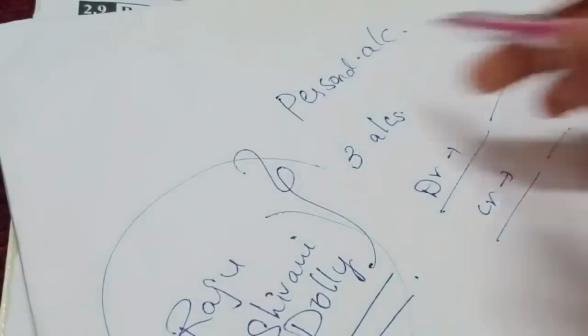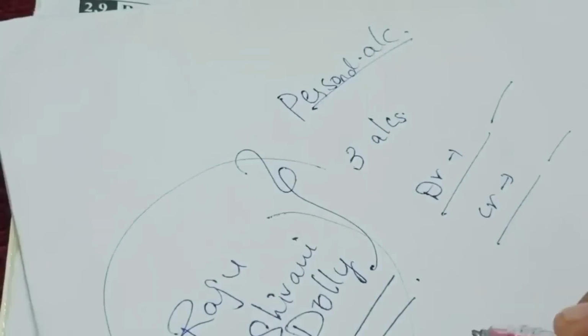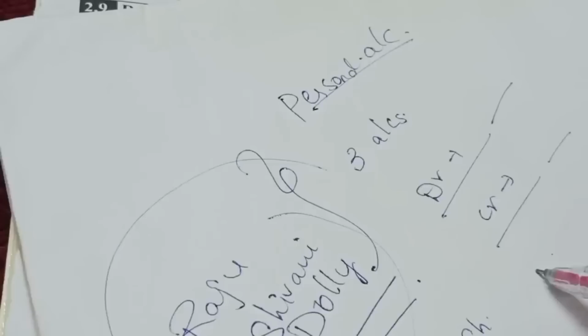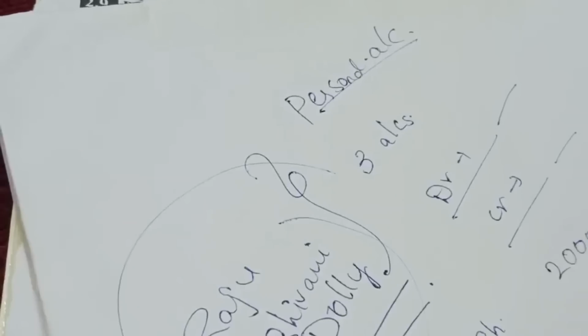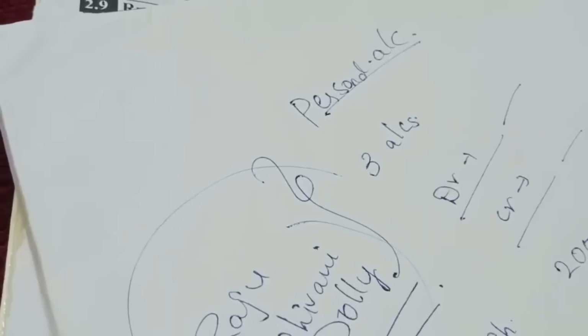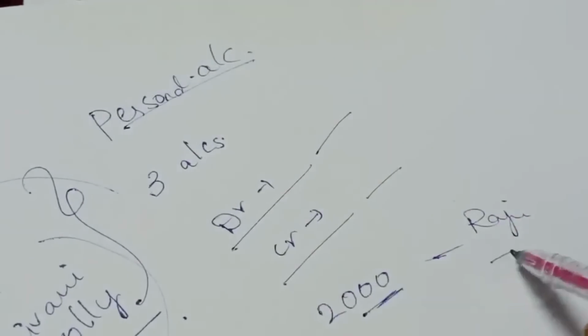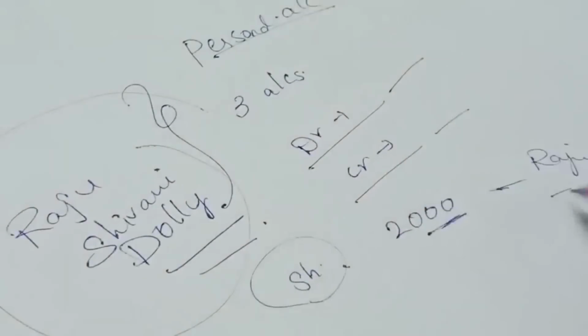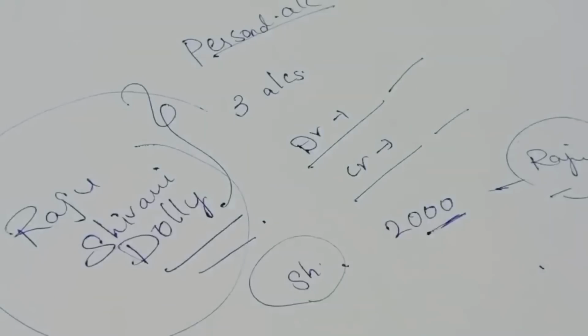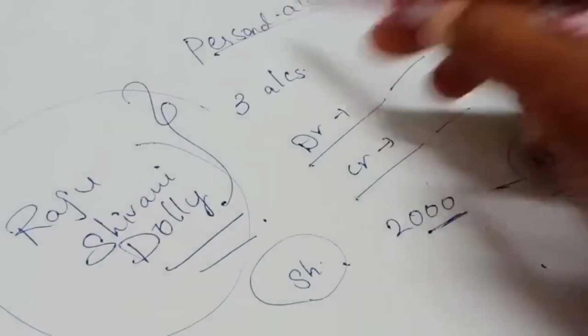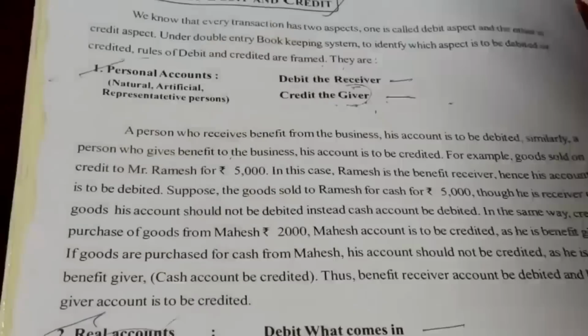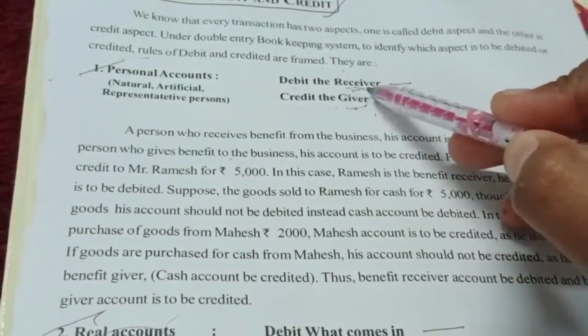For example, Shivani is giving 2000 rupees to Raju. Shivani and Raju both are names, so we consider it a personal account. Debit the receiver.